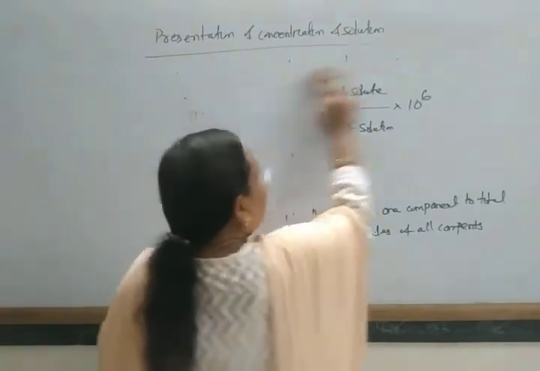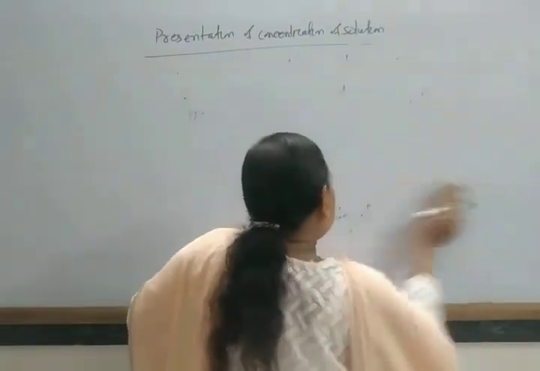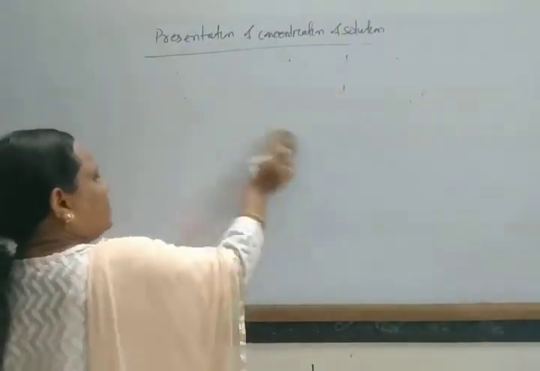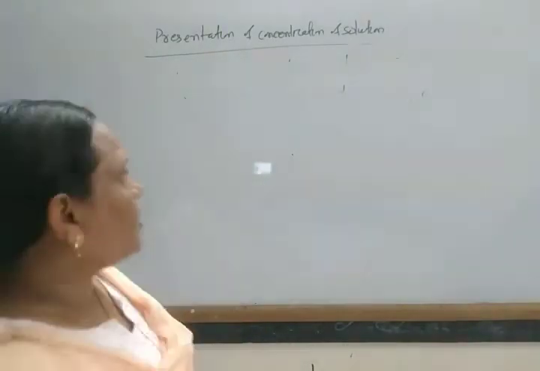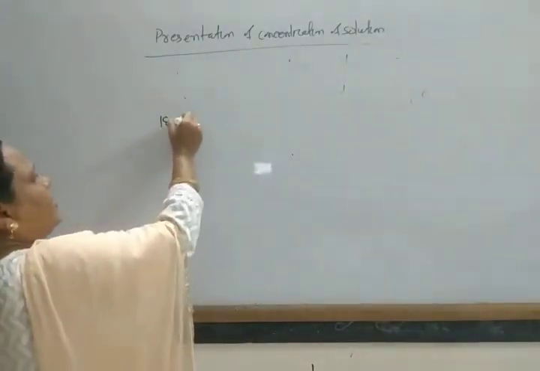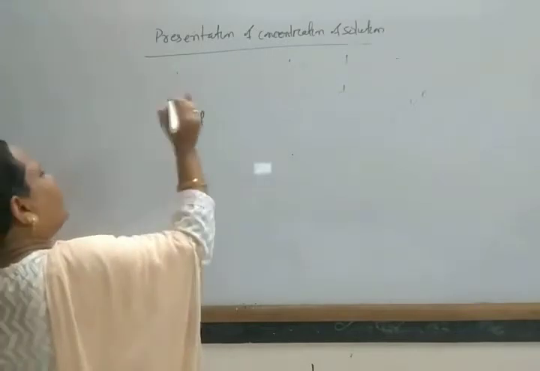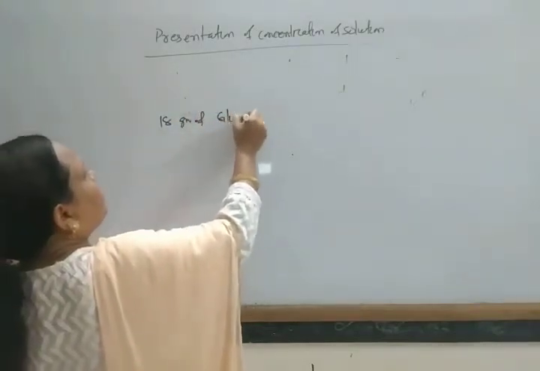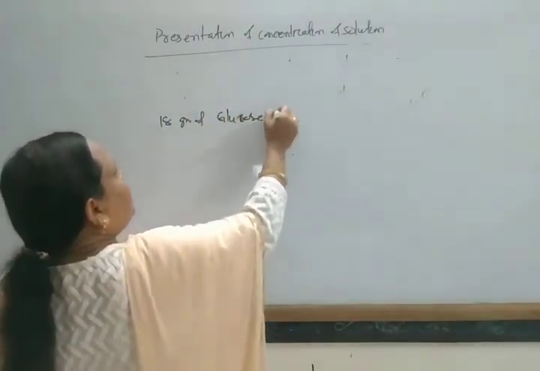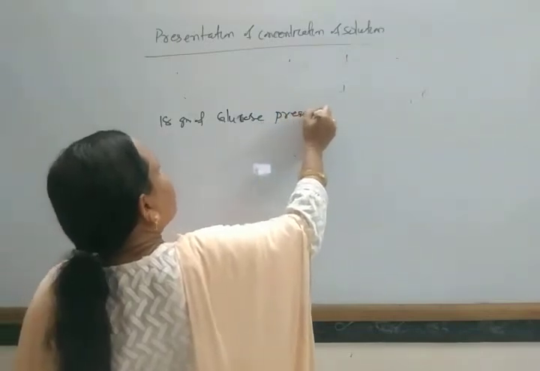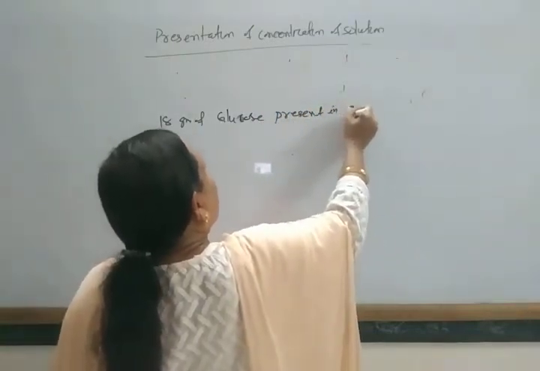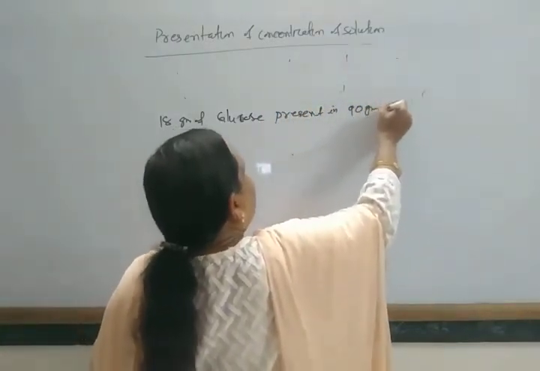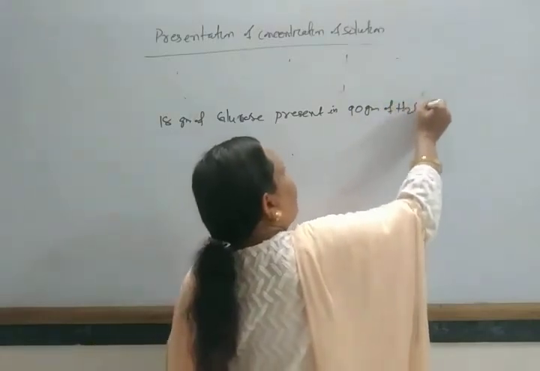just solve another problem. Suppose 18 gram of glucose is present in 90 gram of water.